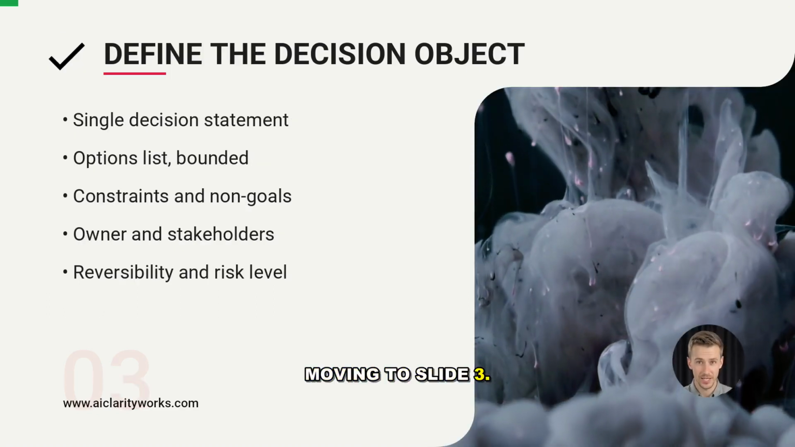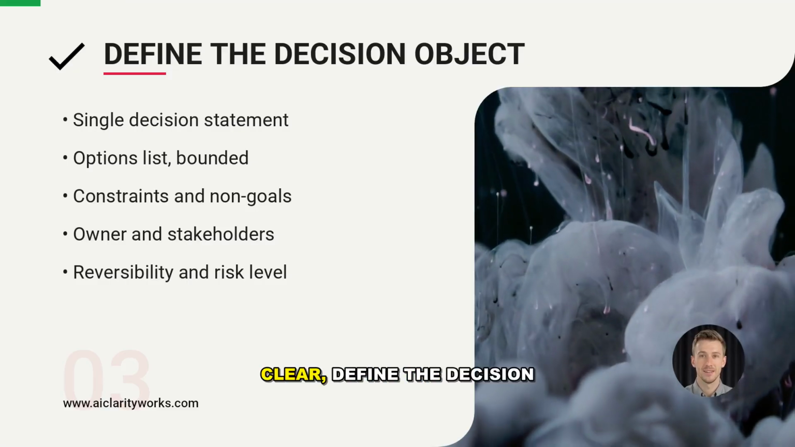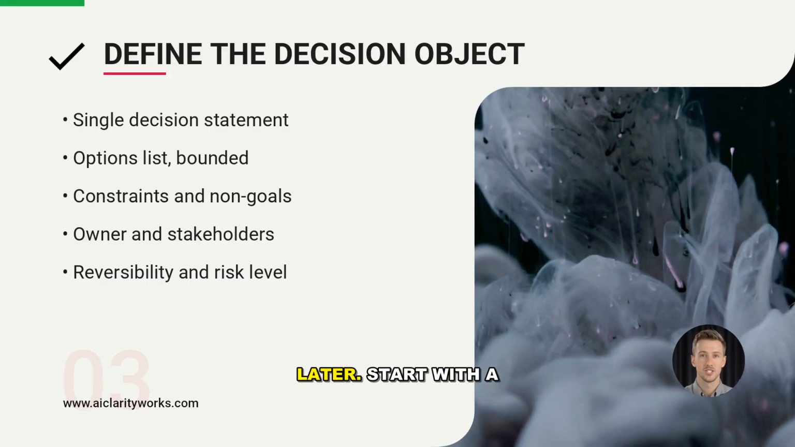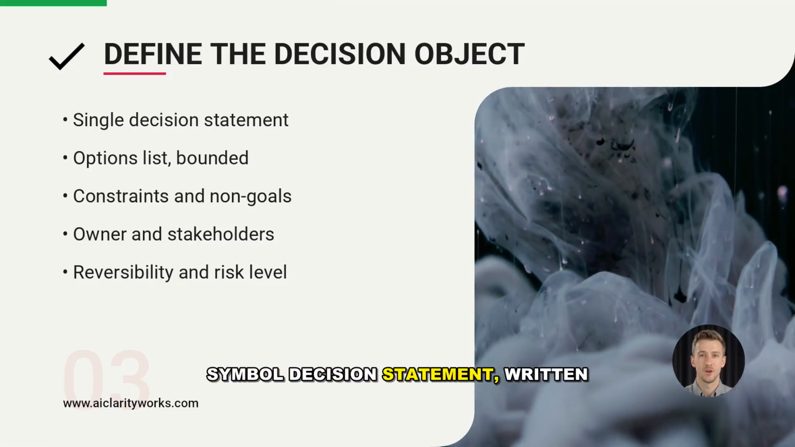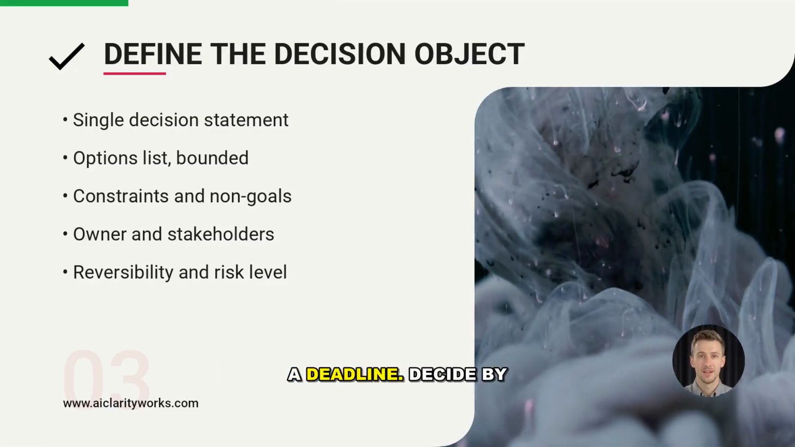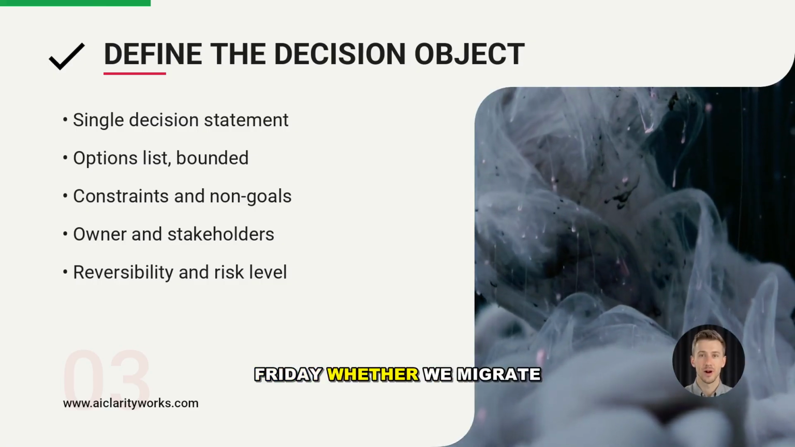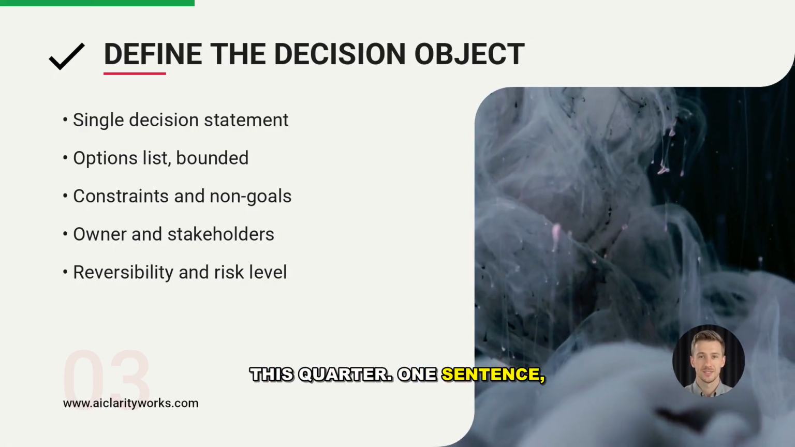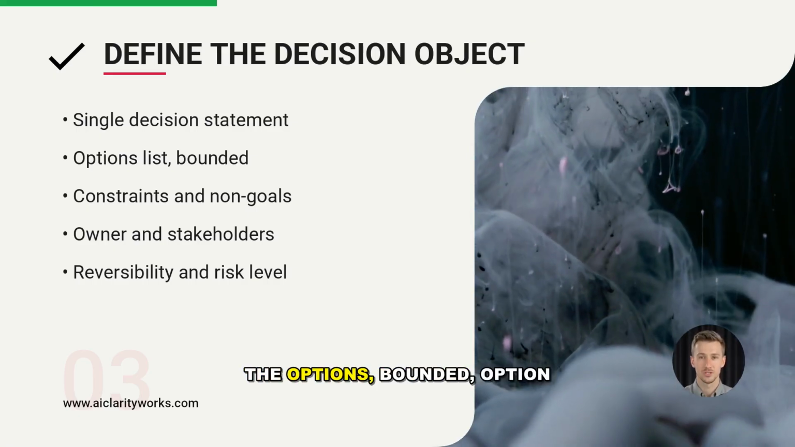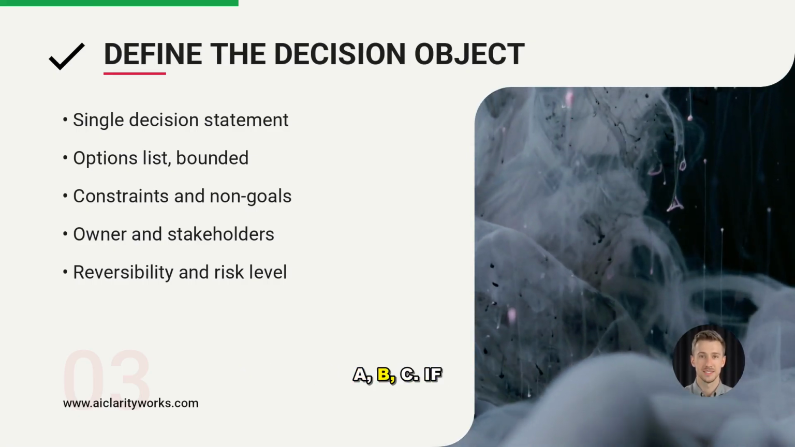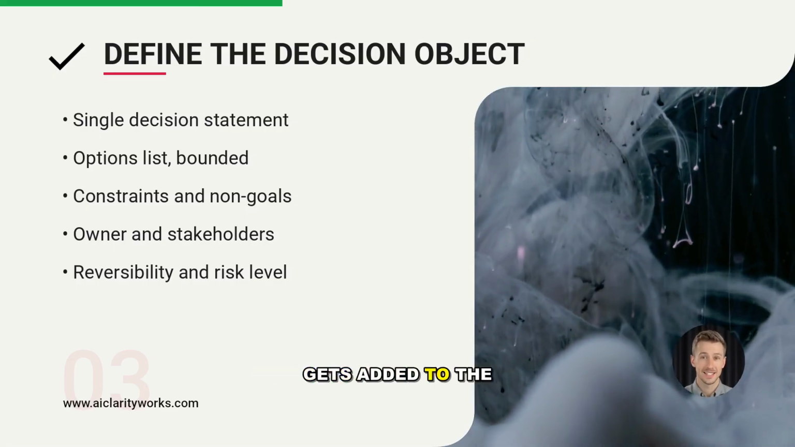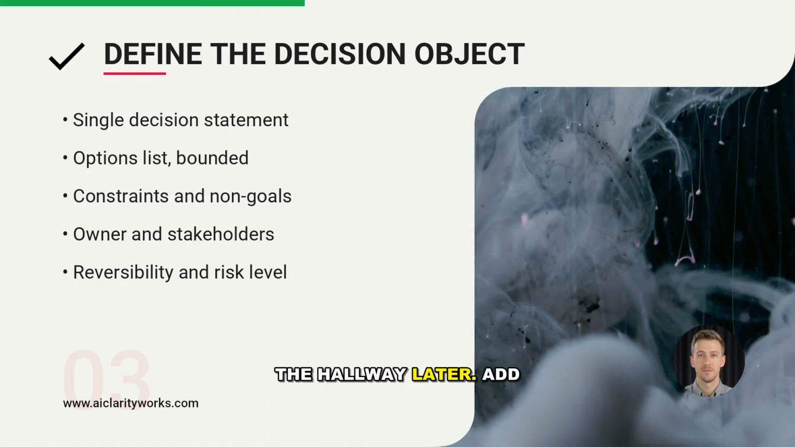Moving to slide 3. Once the intent is clear, define the decision object so nobody can wiggle out of it later. Start with a single decision statement, written as a choice with a deadline. Decide by Friday whether we migrate billing to vendor X this quarter. 1 sentence, no paragraphs, then list the options, bounded, option A, B, C. If someone proposes option D in the meeting, it gets added to the list, not argued in the hallway later.